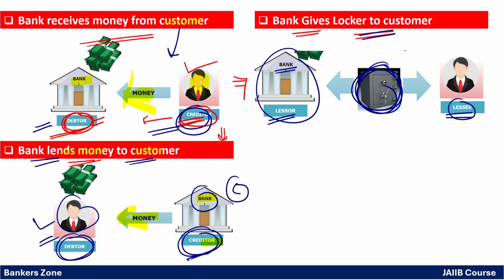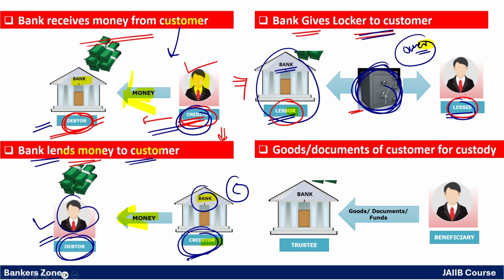How to remember? See, generally, owner has ER at the last, right? Similarly, in the pronunciation of lessor, R is at the last. In that way, remember, right? Only one option, so very simple. The owner of the locker is the banker, called the lessor, and the person or customer is called the lessee.